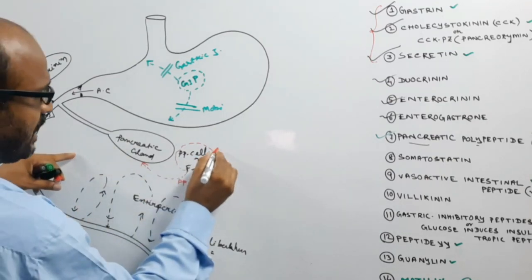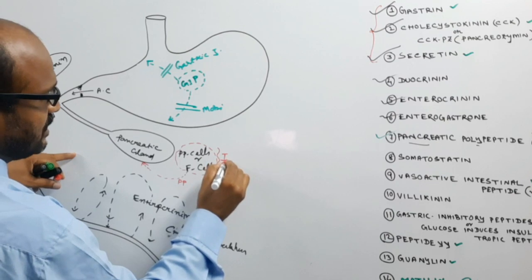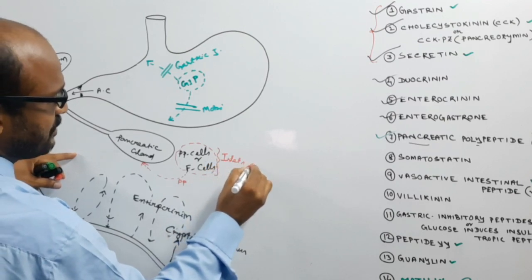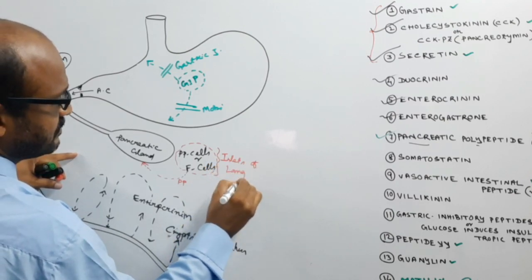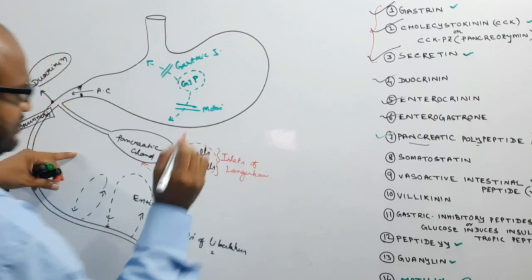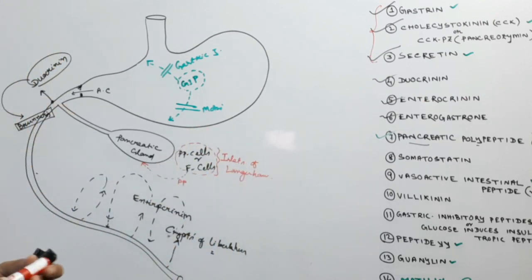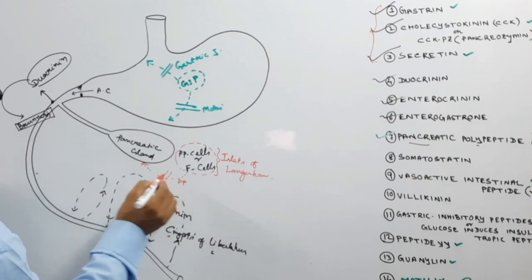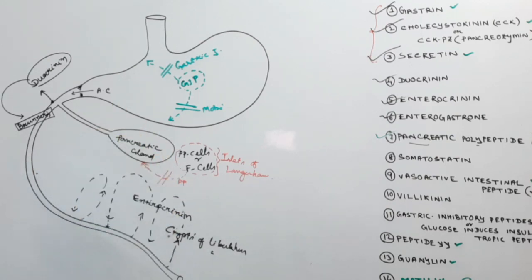These cells are part of the islets of Langerhans, and the pancreatic polypeptide inhibits the release of pancreatic juice.